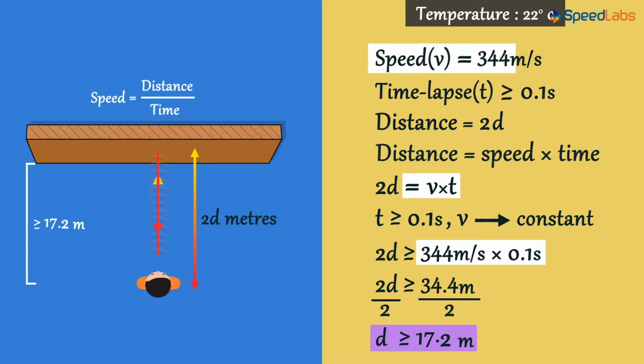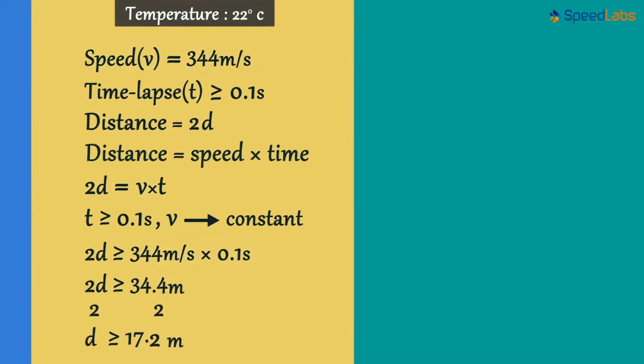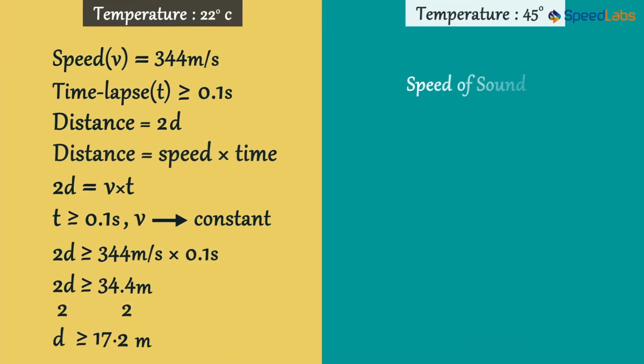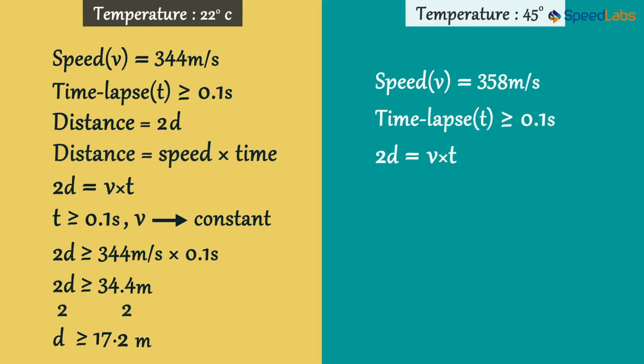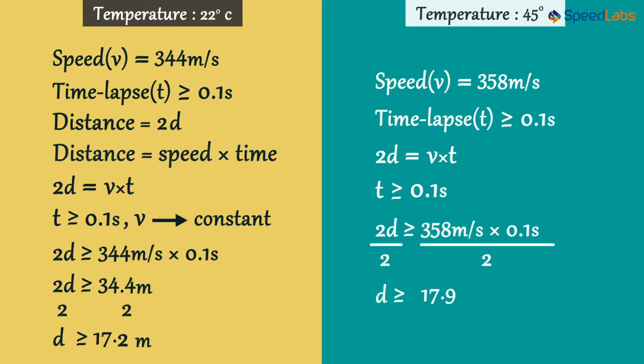Here the speed of sound was 344 meters per second at a temperature of 22 degrees. But what if the temperature is, say, 45 degrees Celsius? We know the speed of sound in air increases as the temperature rises. At this particular temperature, the speed of sound is 358 meters per second. If we calculate the value of d now, we will get this: d is greater than or equal to 17.9. So if the temperature is 45 degrees Celsius, then we need to stand at least 17.9 meters away to hear an echo.